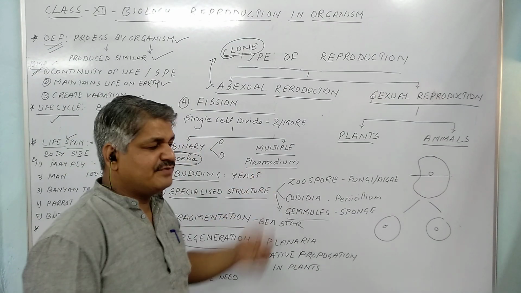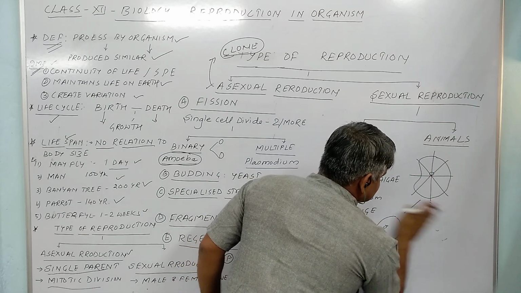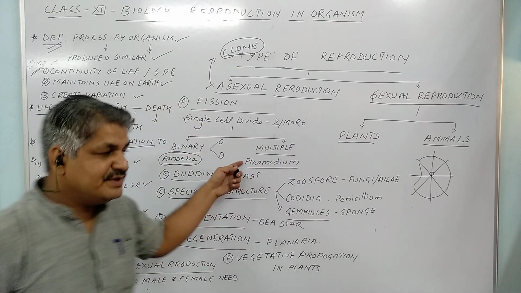In multiple fission, for example in the case of plasmodium, multiple fissions are formed. Such a type of division is known as multiple fission.